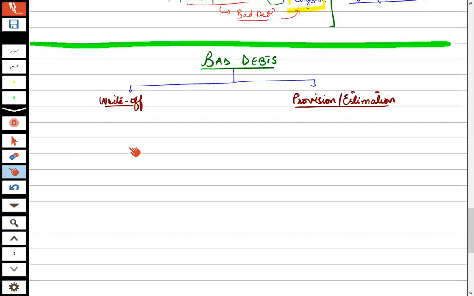Done. In write-off, there is no longer an existence of that account. Mr. Y has completely backed off from his payment. So bad debt is an expense. Obviously, this is a loss. We feel sad. So what will it be? Bad debt expense